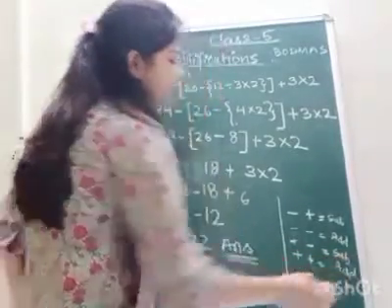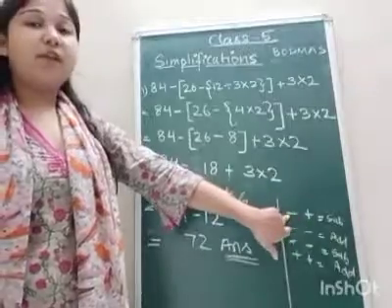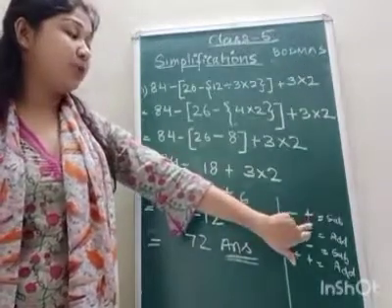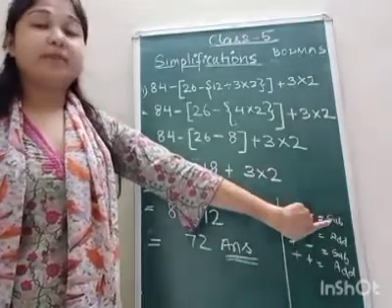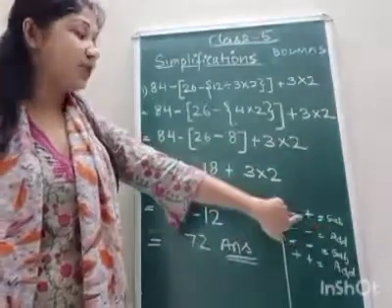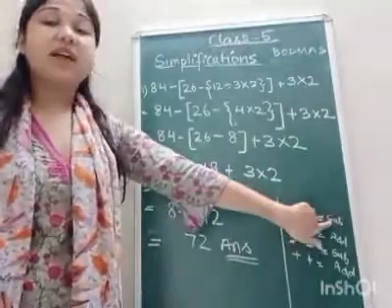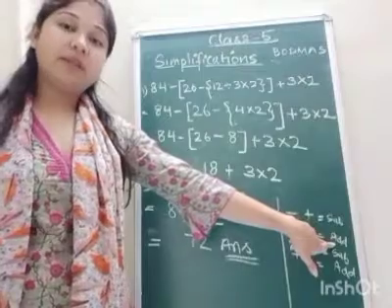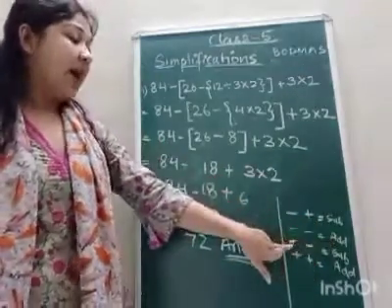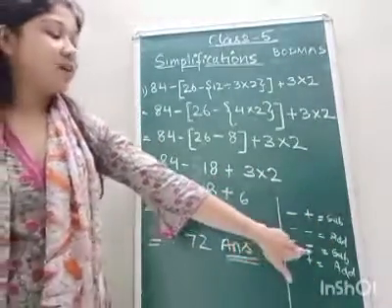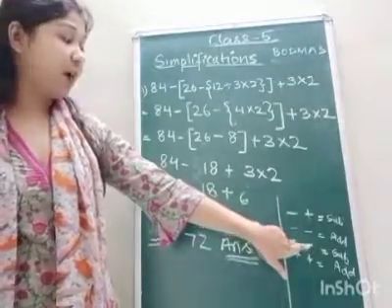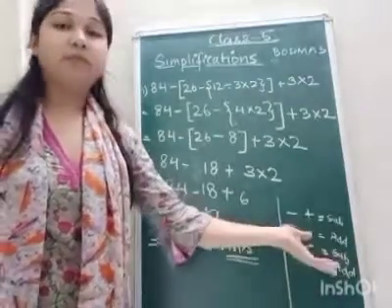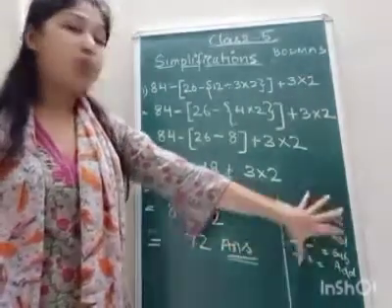So this is the rule. If one number is negative and the other is positive, we subtract the two numbers and put the sign of the greater number. If both numbers are negative, we simply add the numbers and put the sign of minus. If both numbers are positive, we simply do the addition. This is the rule of simplification.